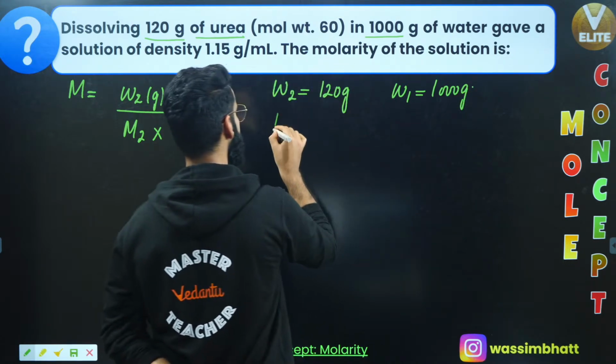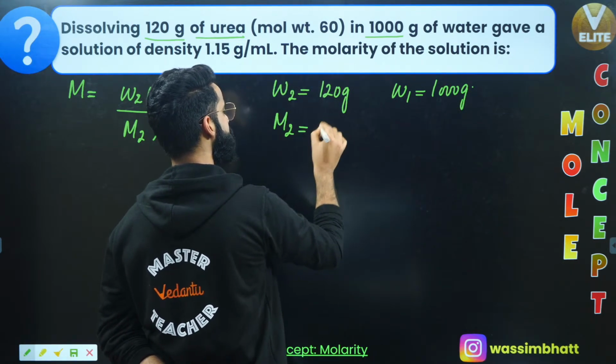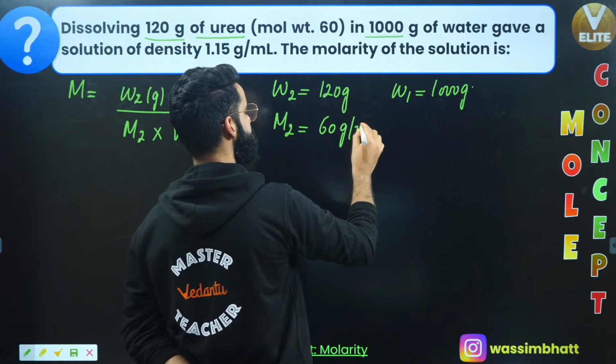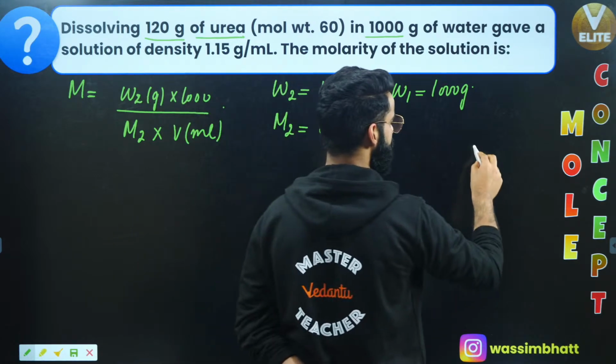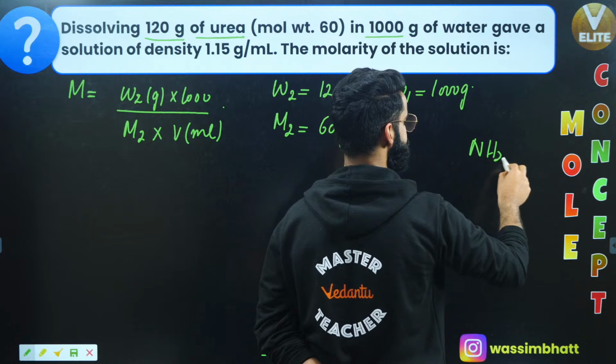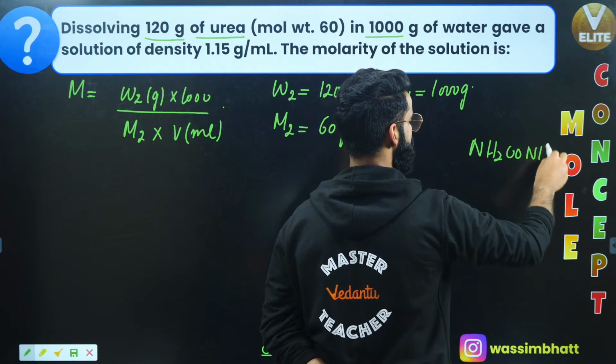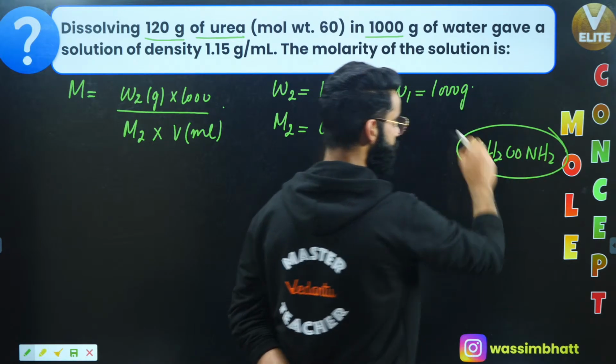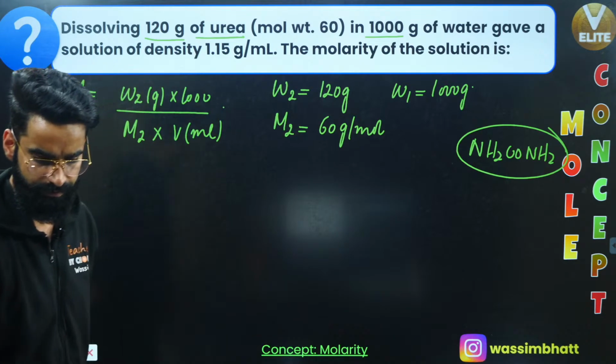So first of all, can I calculate the molar mass of urea, molar mass of solute? Molar mass of urea is going to be 60 grams per mole. Remember, the molecular formula of urea is NH2CONH2. You can calculate its molar mass, yeah? NH2CONH2, it is the molecular formula of urea, correct?